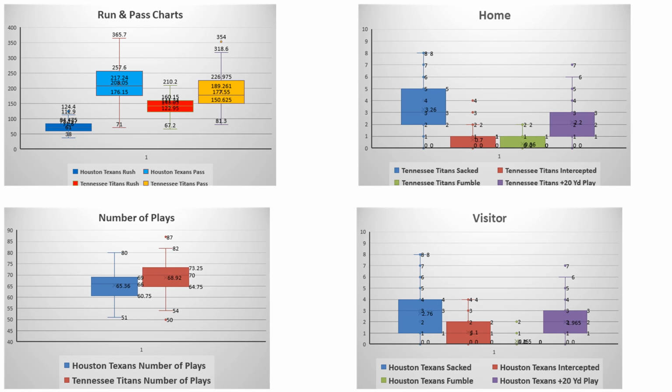No one can doubt that at all, showing that Tennessee should control the ball as well. But then again, you see pretty equivalent numbers when it comes to sacks, fumbles, and big yards. Tennessee has a slight advantage when it comes to interceptions, but overall, I expect Tennessee to win. I'm just not sure they can cover the points. That's why I'm taking Houston.